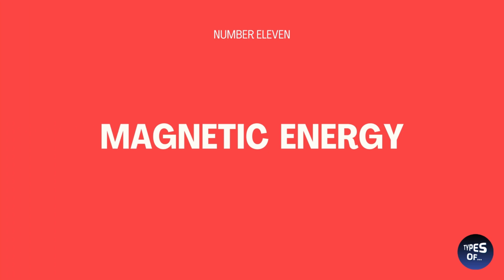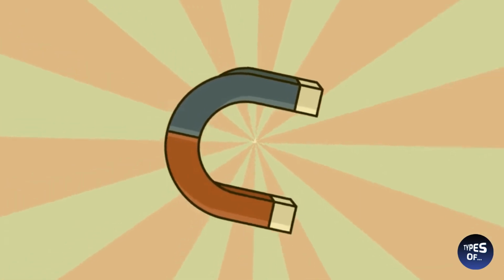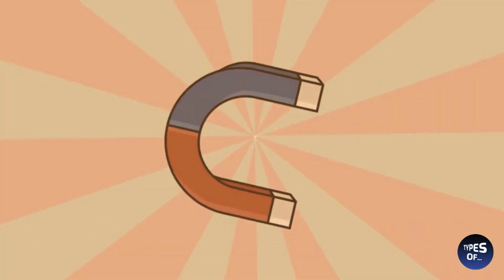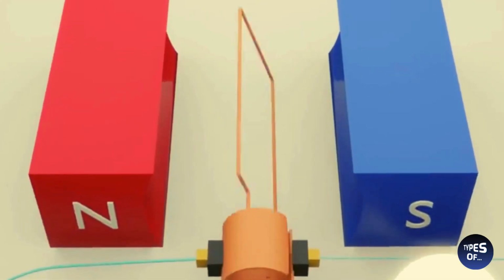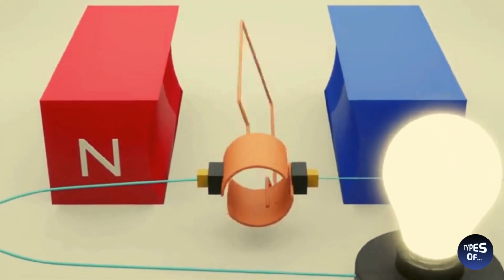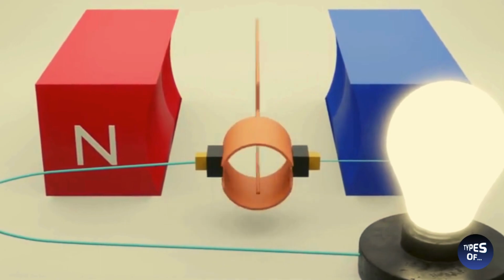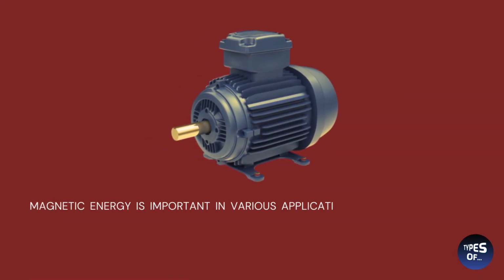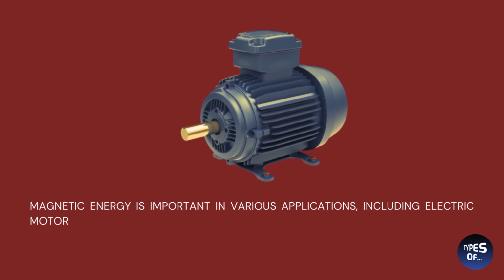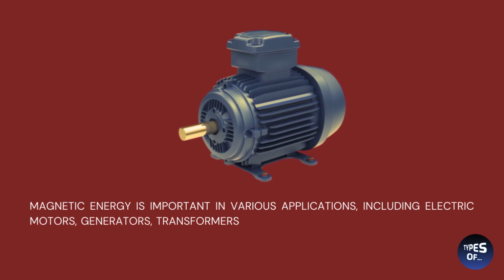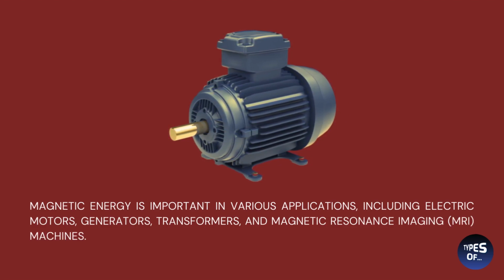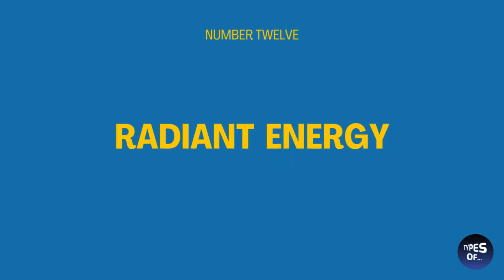Number 11. Magnetic energy. Magnetic energy is a form of potential energy that is associated with the magnetic fields generated by magnets or moving electric charges. This type of energy is stored in magnetic fields and can be converted into other forms of energy, such as kinetic energy or electrical energy. When two magnets are attracted to each other or repel each other, it is due to the presence of magnetic energy.